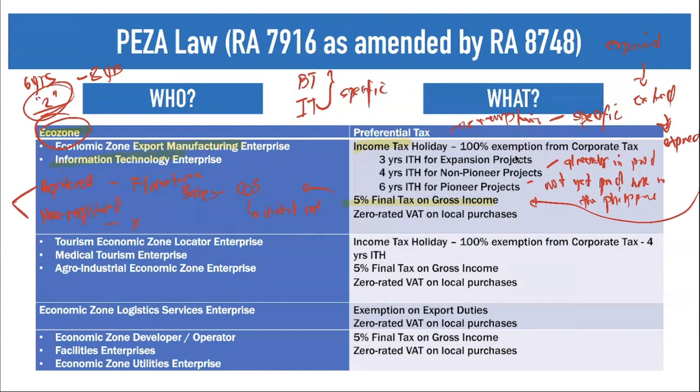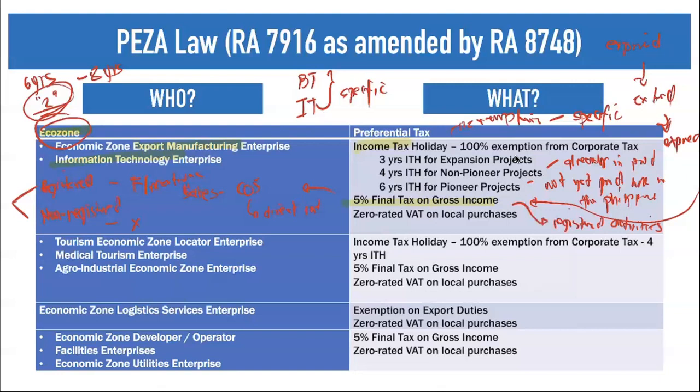So what do we mean by 5% final tax on gross income? So this gross income must only pertain to those registered activities. So when we say registered activities, again, these are the activities wherein we have your fiscal incentives registered under the PESA.